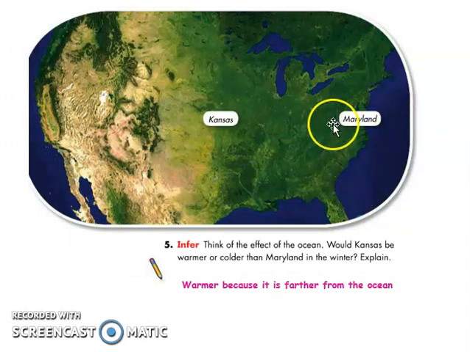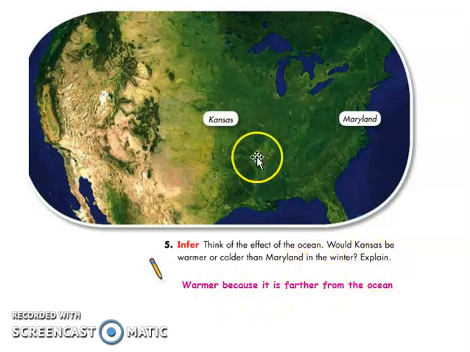Let's try to look at this one. Here you have Maryland. These 2 states are in the United States of America. Maryland is near the coast or near the bodies of water, and then here is Kansas. So this is coastline and then this is inland. Okay. The question here is, think of the effect of the ocean, would Kansas be warmer or colder than Maryland in the winter?